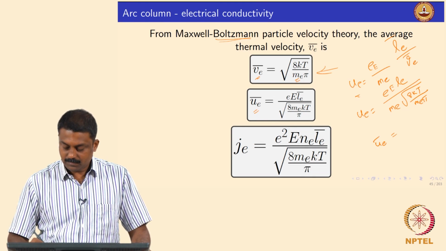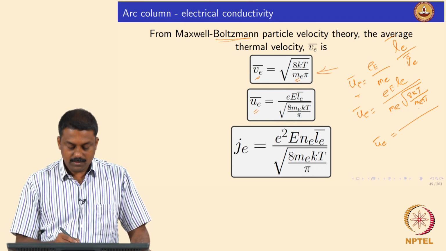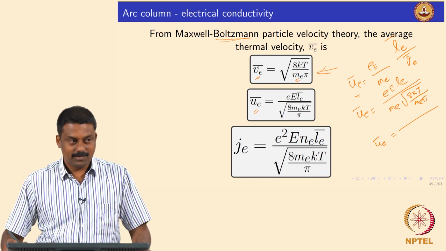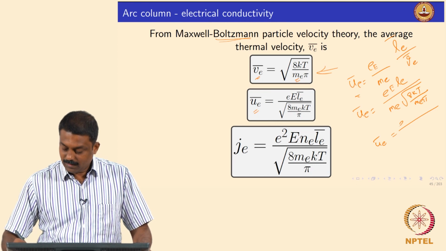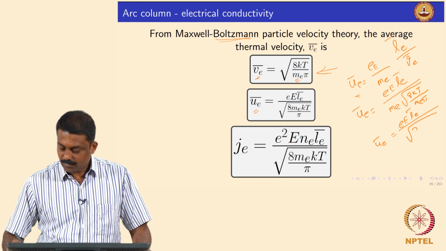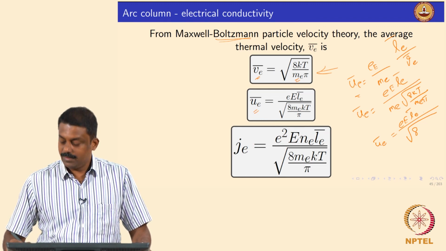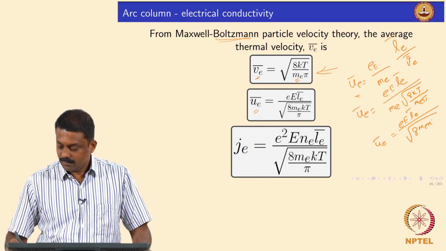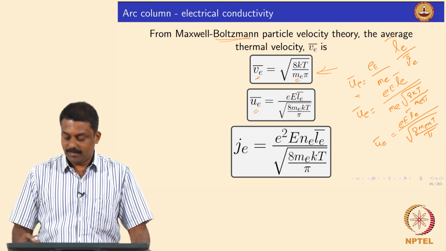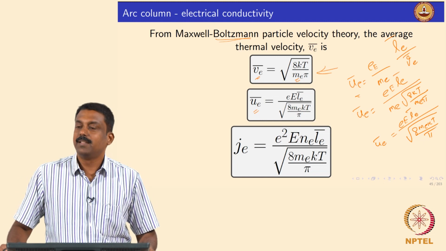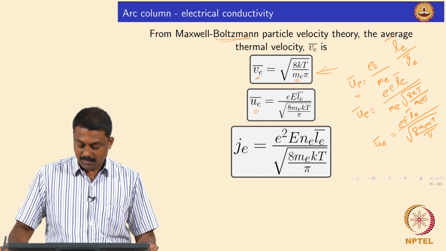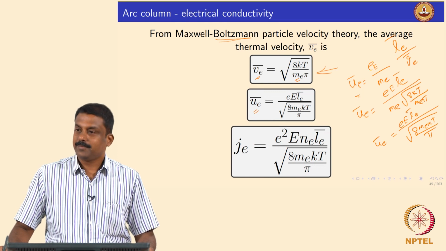u_e, the bar on top of the velocity is extremely important. This becomes, by pi, because m_e goes inside, m_e squared, the m_e in the denominator cancels out, right? It's clear.